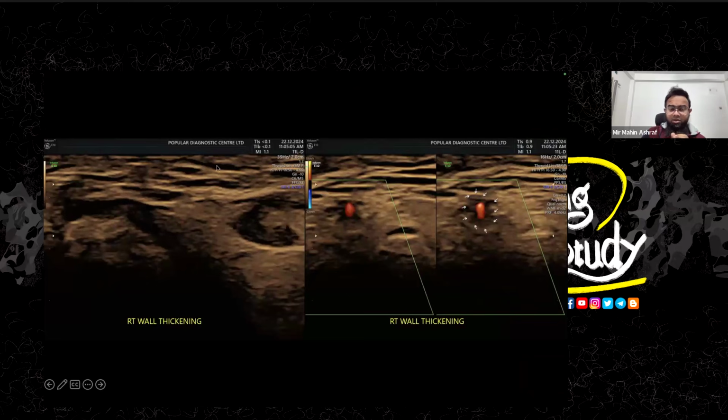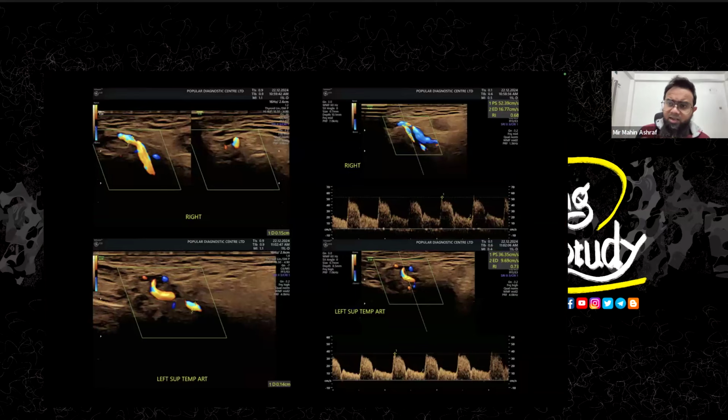When we put the Doppler, due to our false adjustment or error in adjustment, the vessel may not be well understandable. But if you see it on transverse section, you can easily see the surrounding hypoechoic thickening due to arteritis. So let's look at the left side and compare the left with the right one. This was the right one on transverse section and long section, and then this was the vessel.